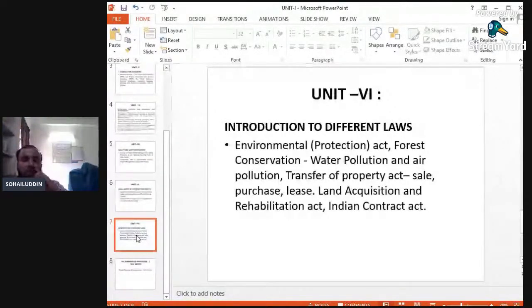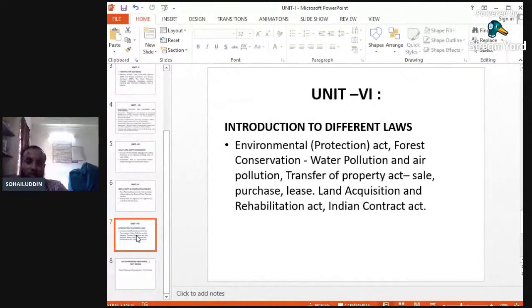It is not that while constructing a building or a road, we can hamper the living beings, the atmosphere, the trees or the forests. So this act will have a guideline while executing the project. What is the guideline related with the environment? This will be studied in unit number 6.